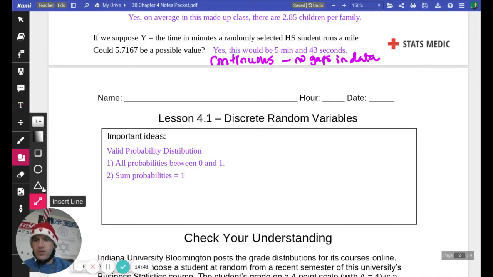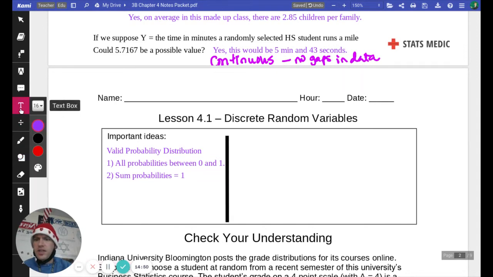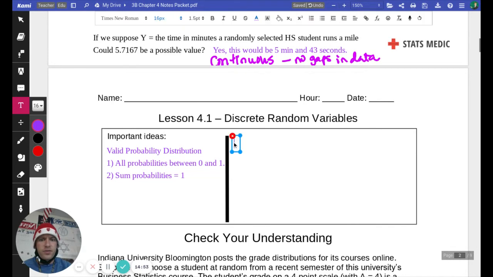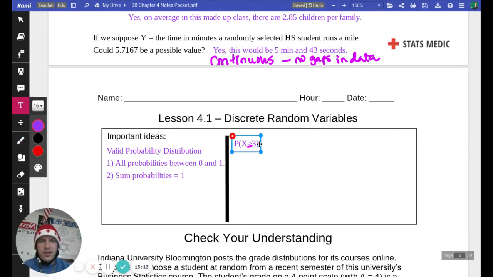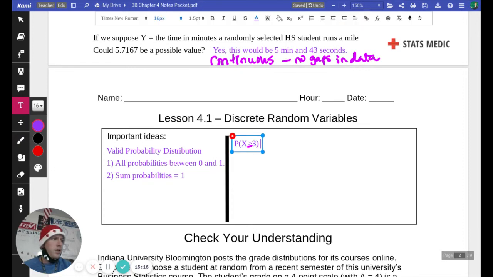So that's our first one. And then our second, building off of probability stuff we did last time, the probability that X is greater than or equal to 3 is different from the probability that X is just greater than 3.